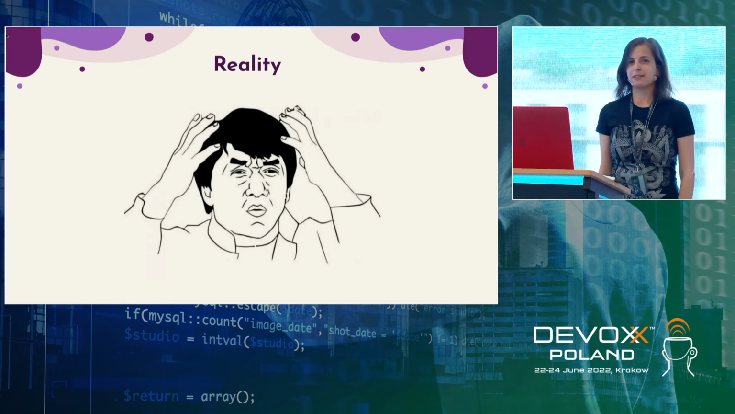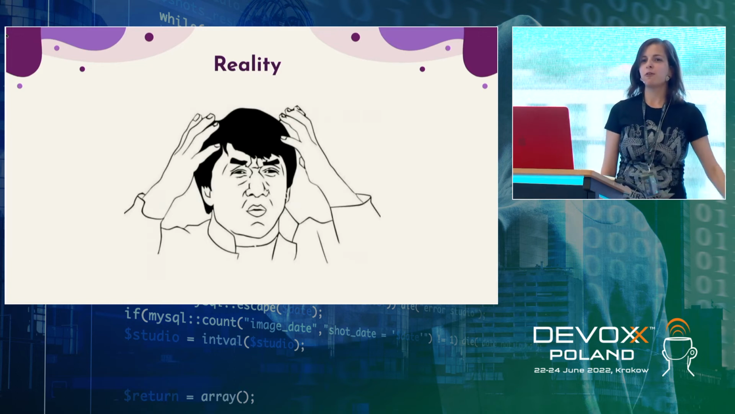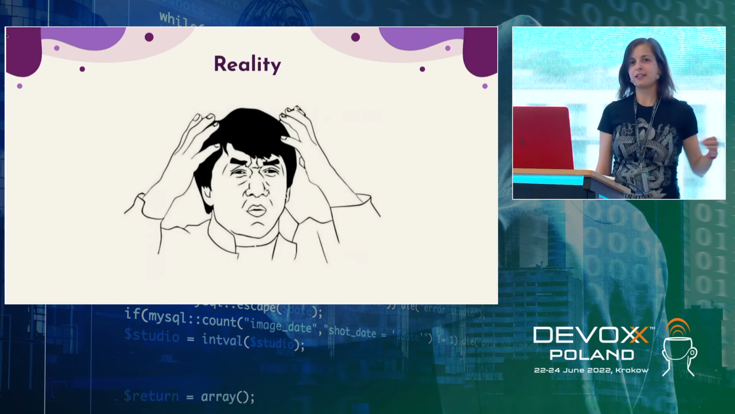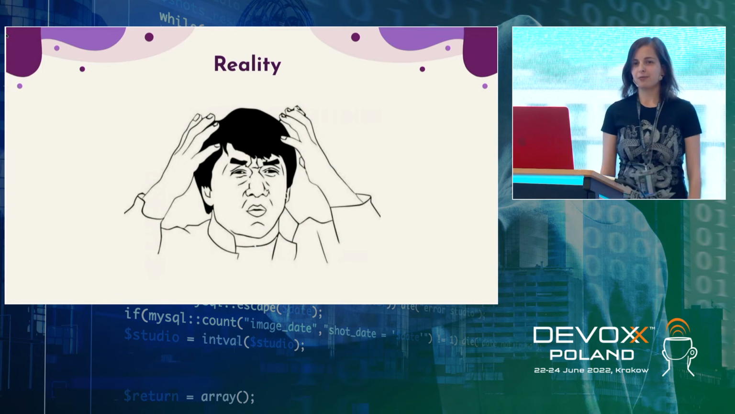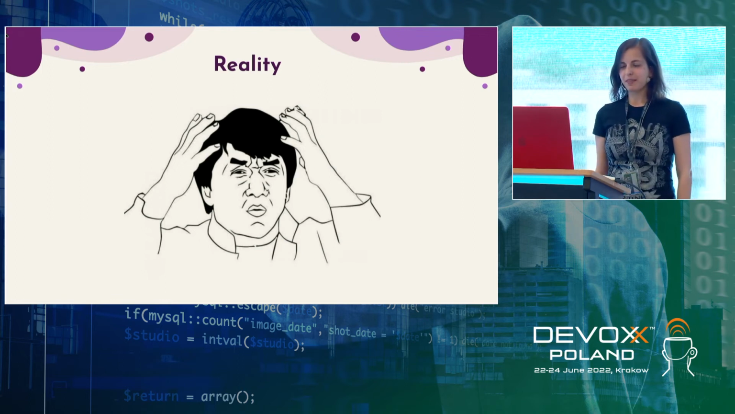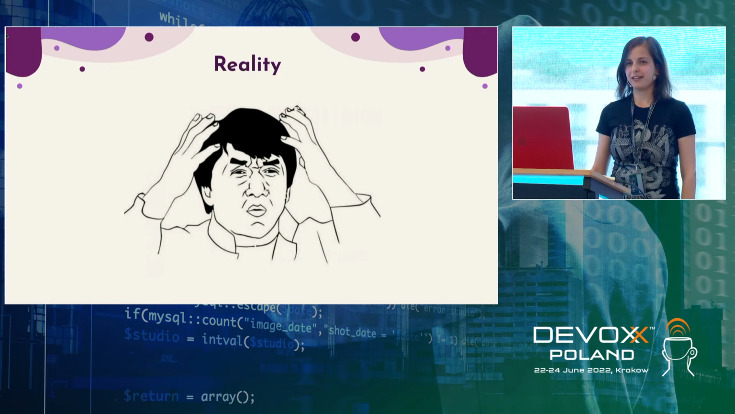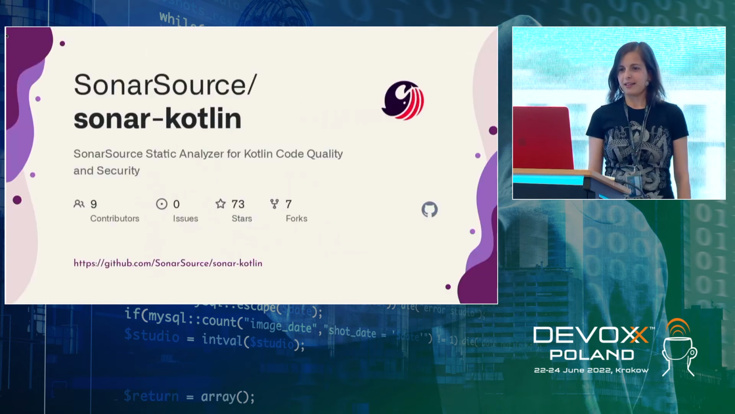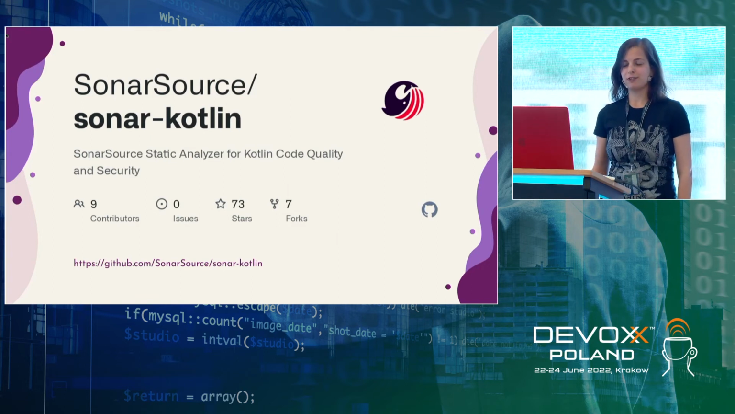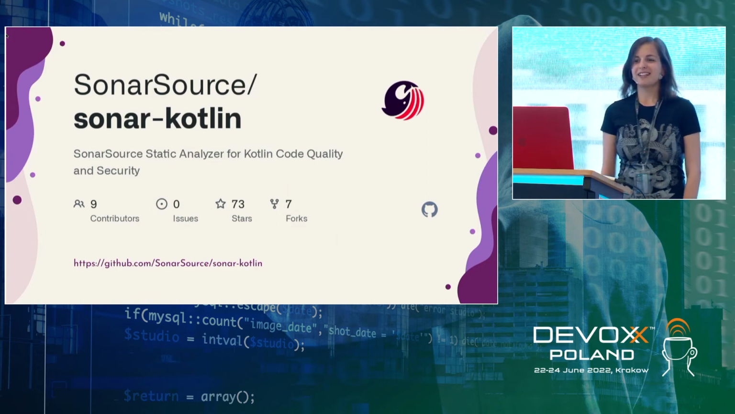But in reality, everything that could go wrong went wrong. We even faced a GitHub outage there and problems with our CI. But finally, we did it. And SonarKotlin is there. Here is the project, so you can go there, give us a star, and we're waiting for your contributions.